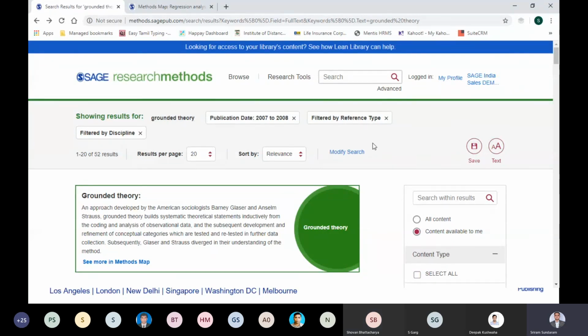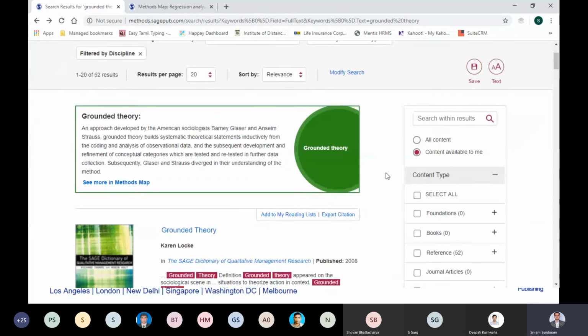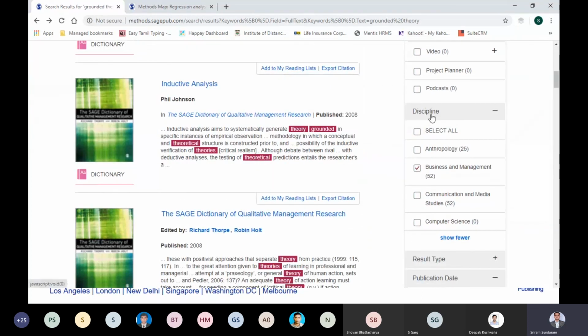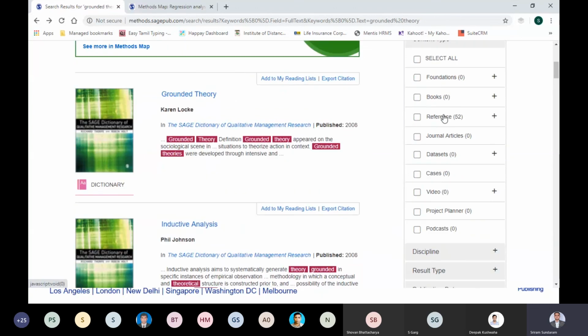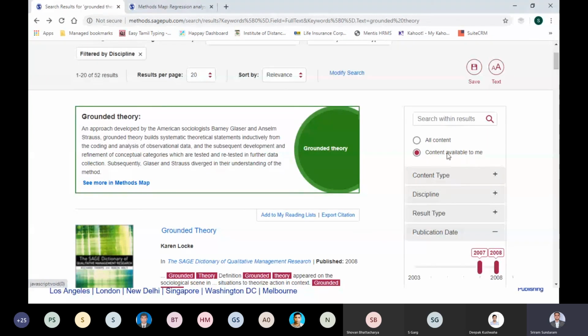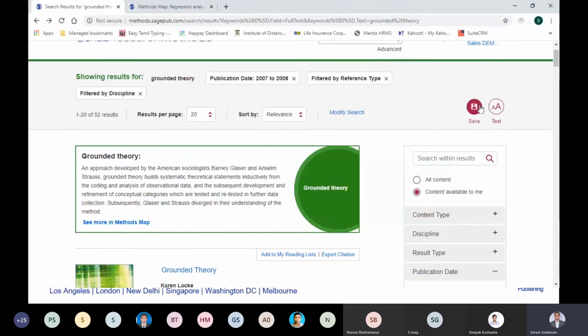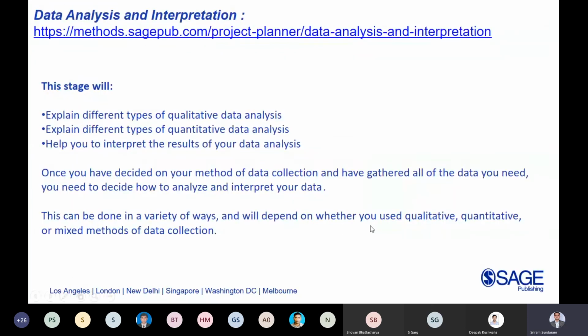Yeah. So what I was showcasing is the types of filtering that you can do over here as well. You can filter by publication type, result type, discipline, content type, etc. After doing a basic search, you can do this, and you can save that search. Whenever you refresh that search and click on search again, if any content has been added to this platform, it will also be added to the results that get thrown up. So that's what data analysis and interpretation is all about.